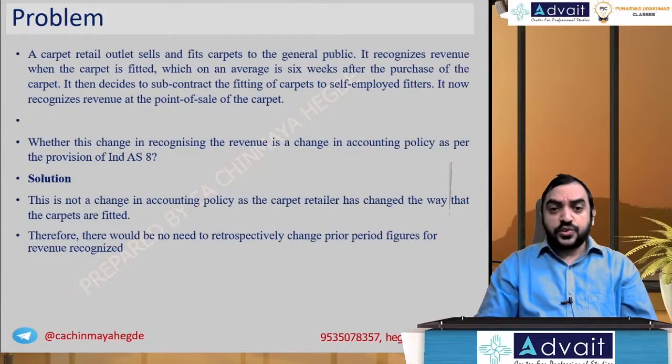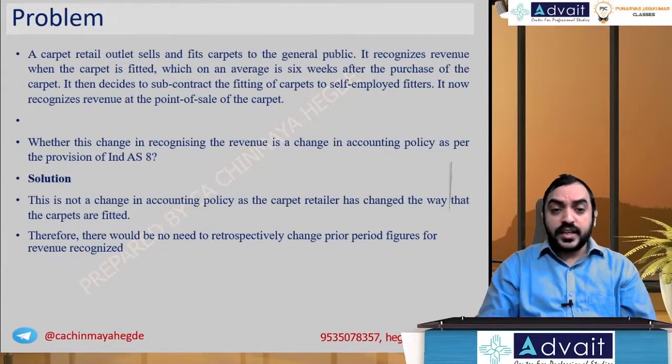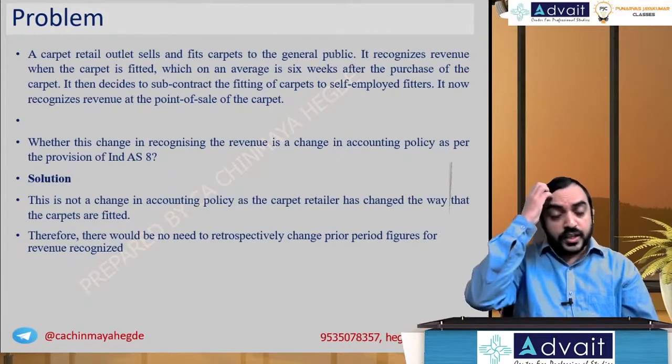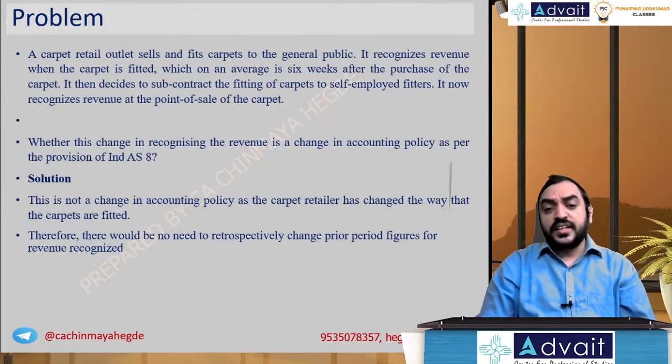It then decides to subcontract the fitting of the carpets to self-employed fitters. Instead of doing it yourself, you are giving it to somebody else. It now recognizes the revenue at the point of sale of the carpet. Whether this change in recognizing the revenue is a change in accounting policy as per provisions of Ind AS 8.